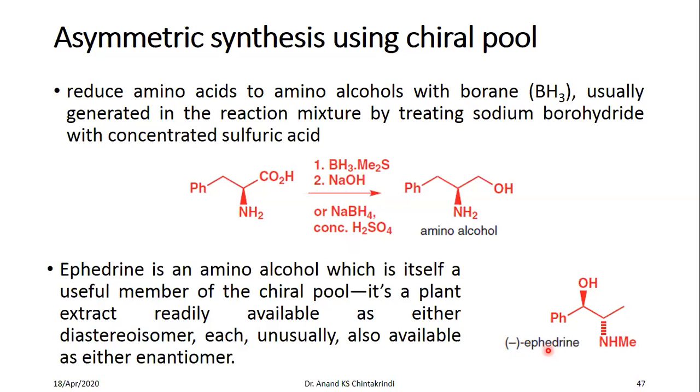Then you have pseudoephedrine, dextrorotatory pseudoephedrine and levorotatory pseudoephedrine. So you have four enantiomers and two diastereomers readily available. You don't have to synthesize this. It is readily available in nature. You have just to extract it from a certain natural source. You can always synthesize this using a chiral starting material, which is again readily available in nature.